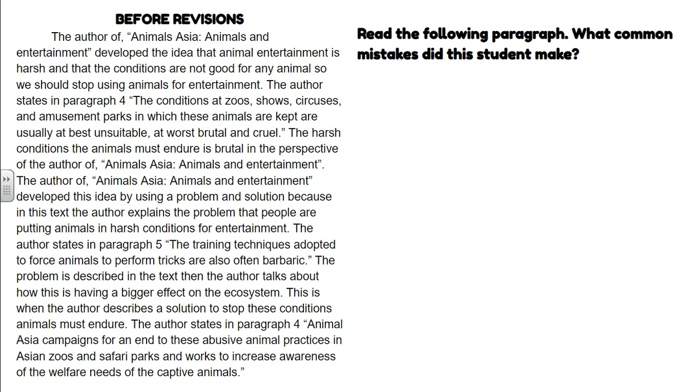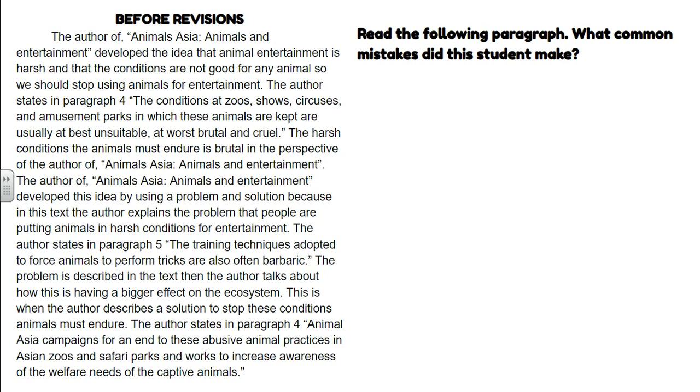All right. The author of Animals Asia, Animals and Entertainment developed the idea that animal entertainment is harsh and that the conditions are not good for any animals, so we should stop using animals for entertainment. The author states in paragraph 4, the conditions at zoos, shows, circuses, and amusement parks in which these animals are kept are usually at best unsuitable and at worst brutal and cruel. The harsh conditions the animals must endure is brutal in the perspective of the author, Animals Asia, Animals and Entertainment.